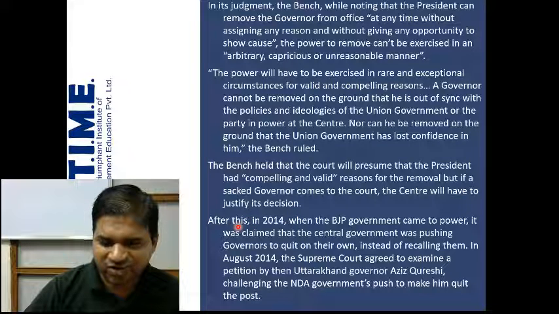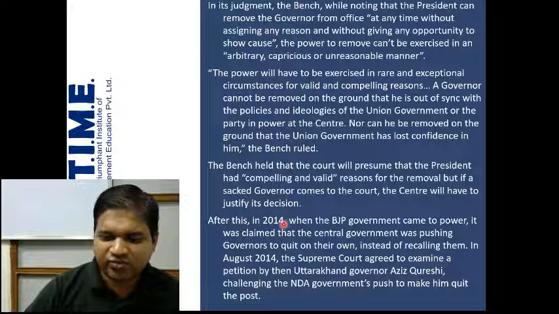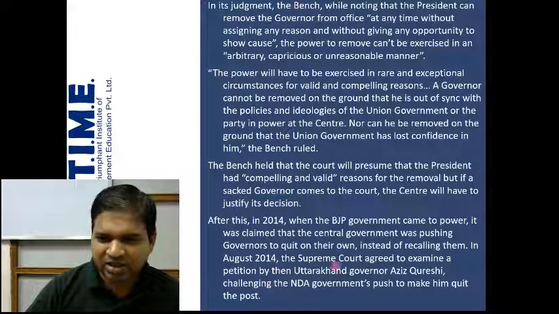After this 2010 case, in 2014, when the BJP government came to power, it was claimed that the central government was pushing governors to quit on their own instead of recalling them. In August 2014, the Supreme Court agreed to examine a petition by then Uttarakhand Governor Aziz Qureshi challenging the NDA government's push to make him quit the post.